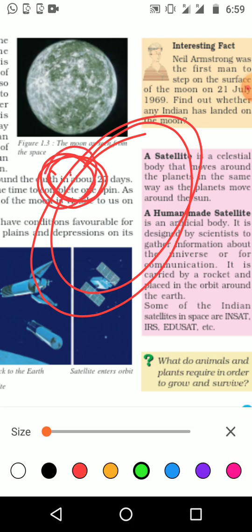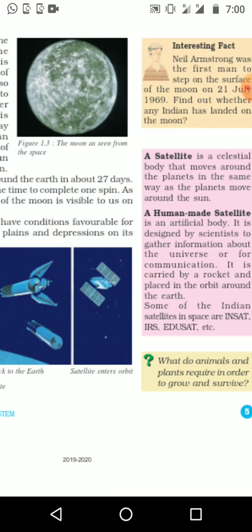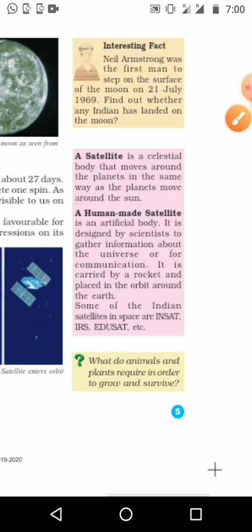Earth is not standing in one place. It is rotating and moving. According to that, a satellite also rotates and moves around the earth or any planet, which is known as a satellite.